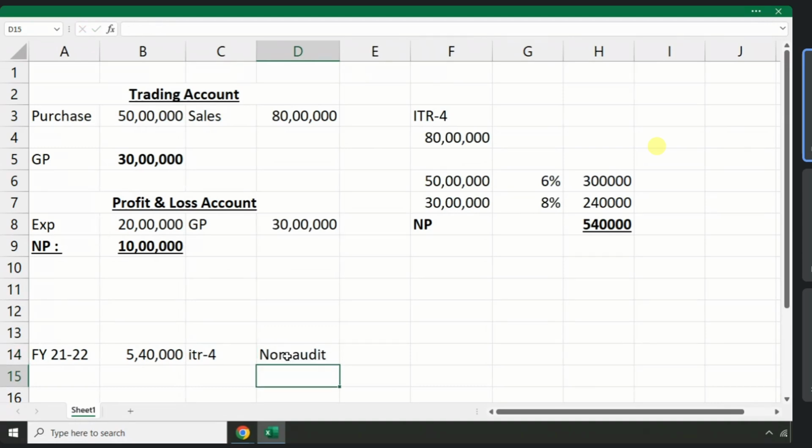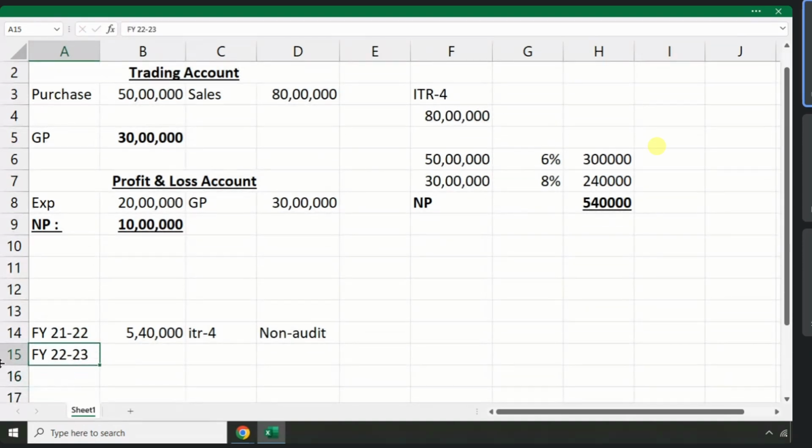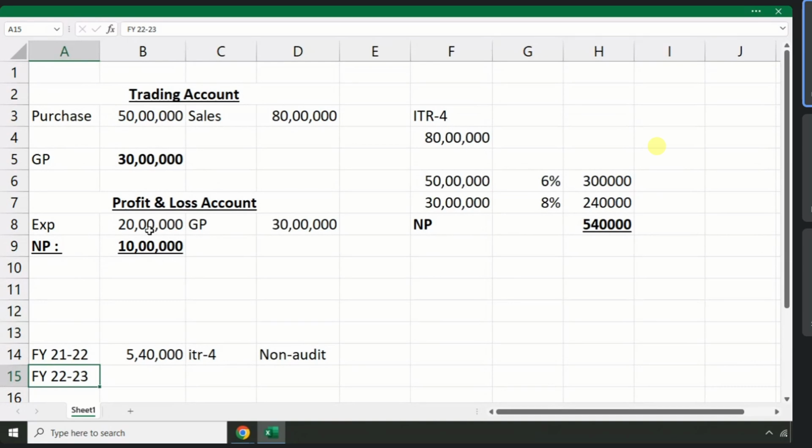Okay, let's say in the next year, the financial year 22-23, there is a different case. You have very high expenses. Consider you have expenses of nearly 28 lakhs. I am talking about the next year, 22-23.